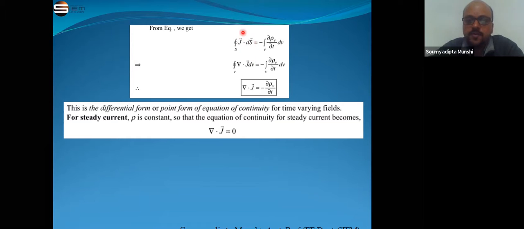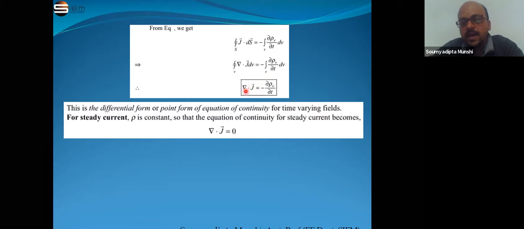So from J ds we write the divergence of J dv, and the integration is now a volume integration. Eliminating the integration on both the left hand side and right hand side, we get the divergence of the current density is equal to minus del rho v by del t. This is the differential form of the equation of continuity.